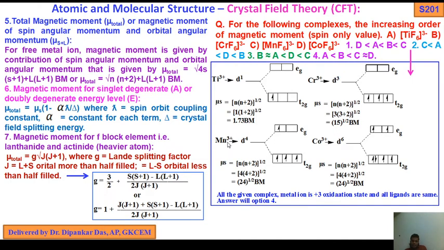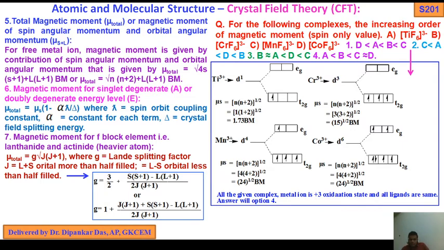Come to Mn3+, d4 system, 1, 2, 3, 4. Due to the presence of weak field ligand, there is no pairing. So an electron jumps from t2 to eg orbitals. So in the d4 system, the number of unpaired electrons is 4. So here √(n(n+2)) is √24 BM. And here μs in case of cobalt 3+, d6 system, 1, 2, 3, 4, 5, because of equal ligands there will be no pairing, so this is the sixth. So number of unpaired electrons is 4. So here also we get √24 Bohr magneton.